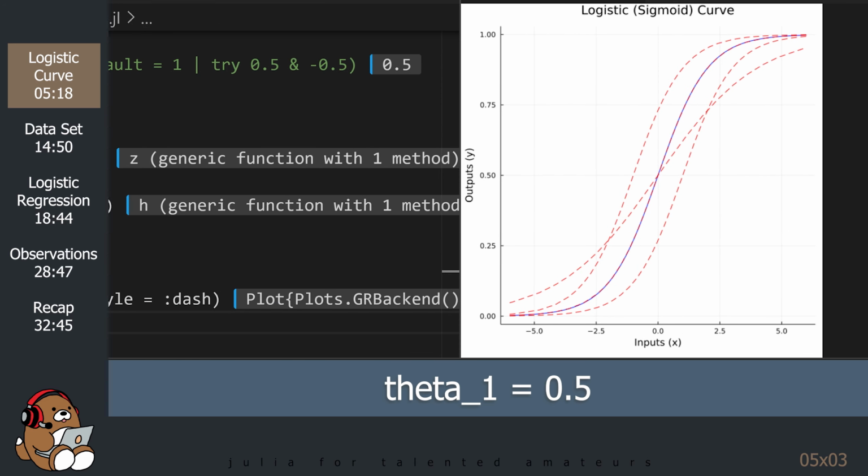Decreasing the value of theta 1 decreases the quote-unquote slope of the curve, so it makes it flatter as the curve transitions from 0 to 1. Of course, it's not really the slope, but you can think of it that way since it behaves the same way.